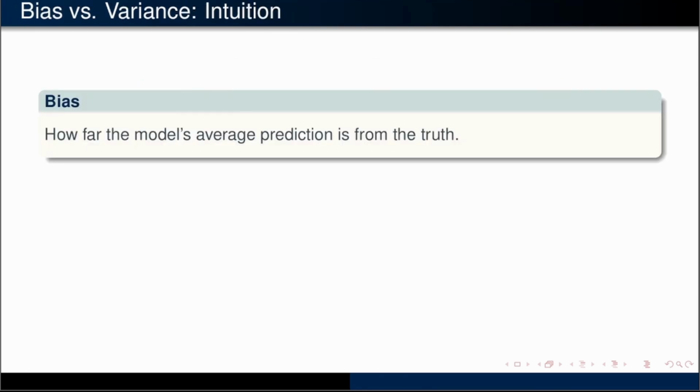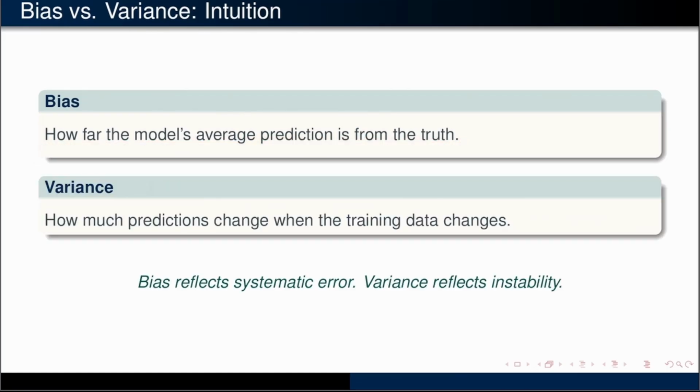Bias and variance describe how a model fails. Bias is about systematic error, how far the model's average prediction is from the truth. Variance is about instability, how much predictions change when you retrain the model on slightly different data. When we are evaluating models, we care about which of these two effects is dominating.